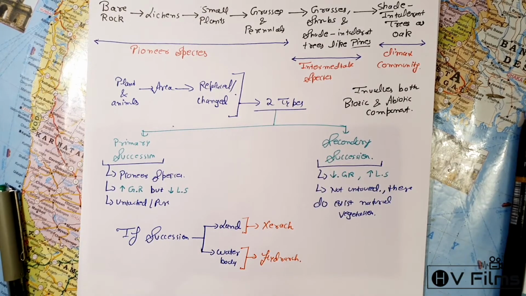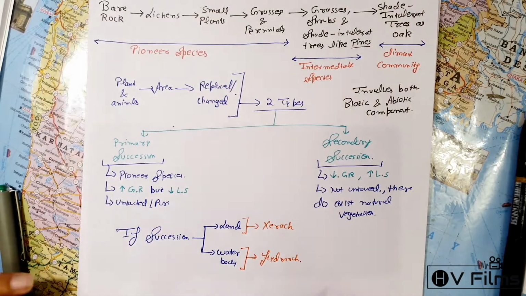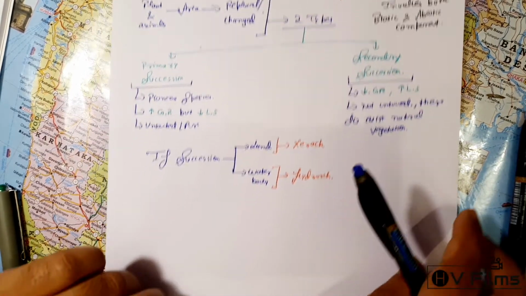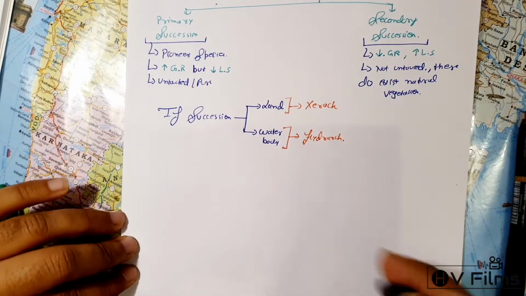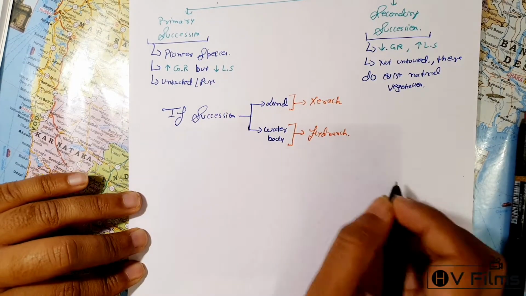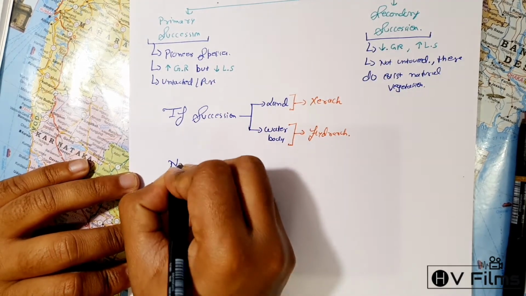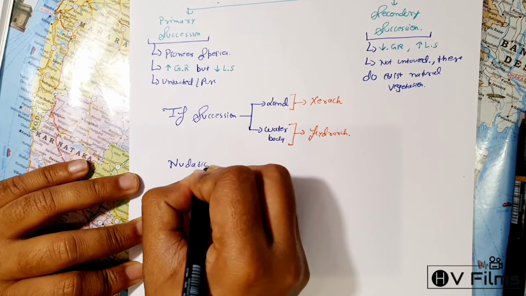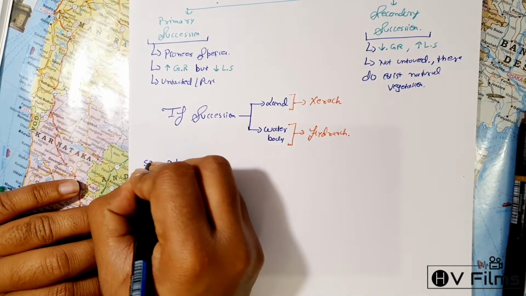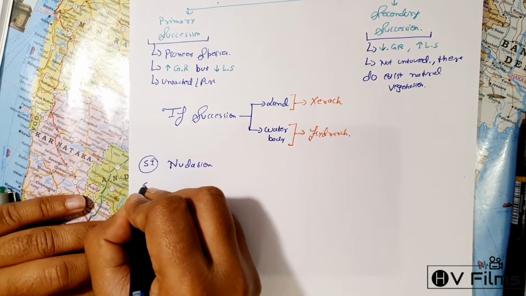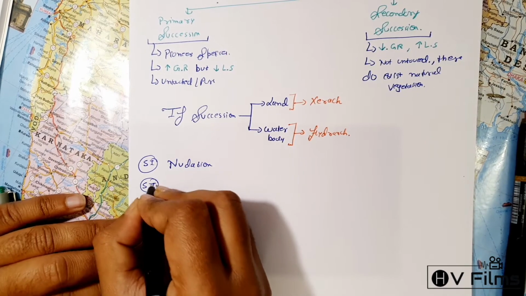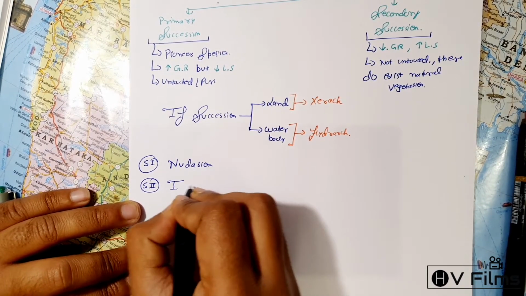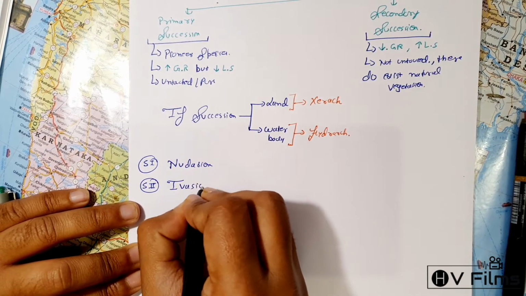Now, apart from that, ecological succession has stages, which we can describe with respect to the examples discussed. The first stage is nudation. The second stage is invasion.